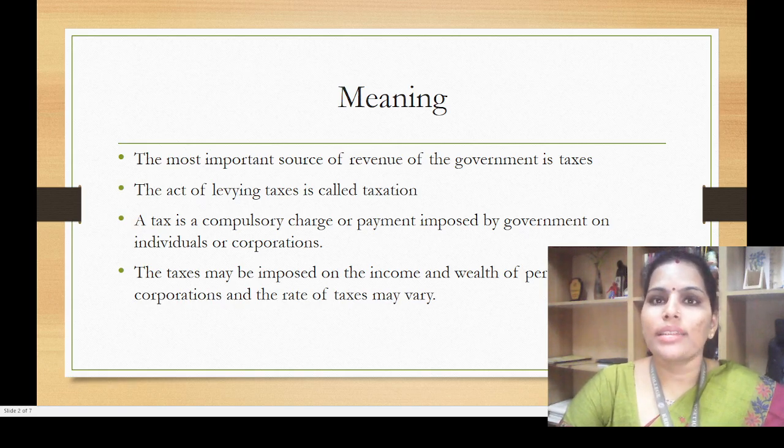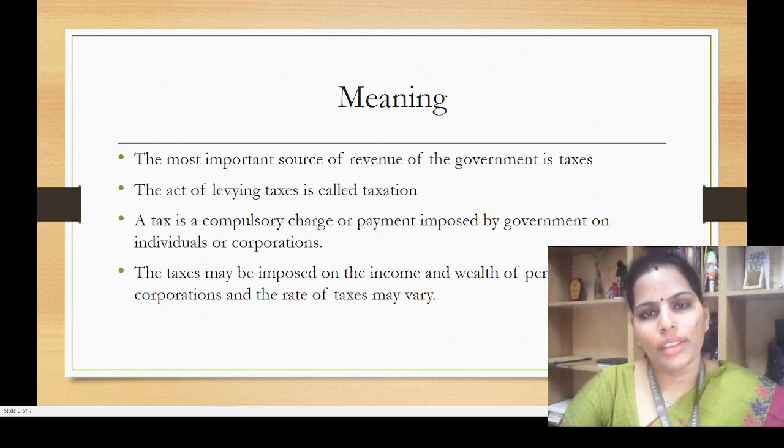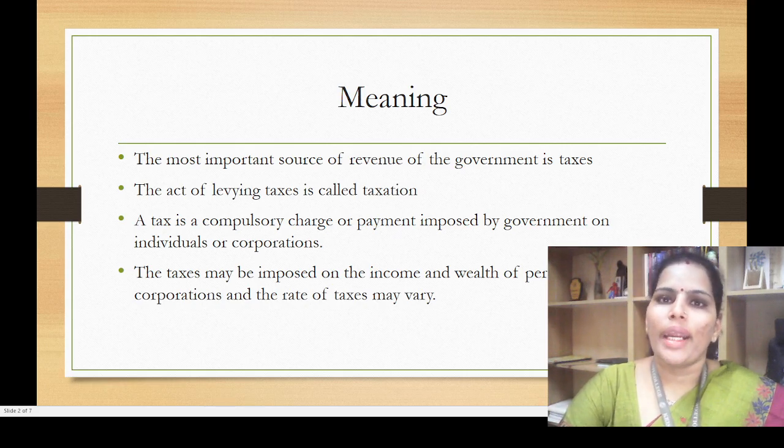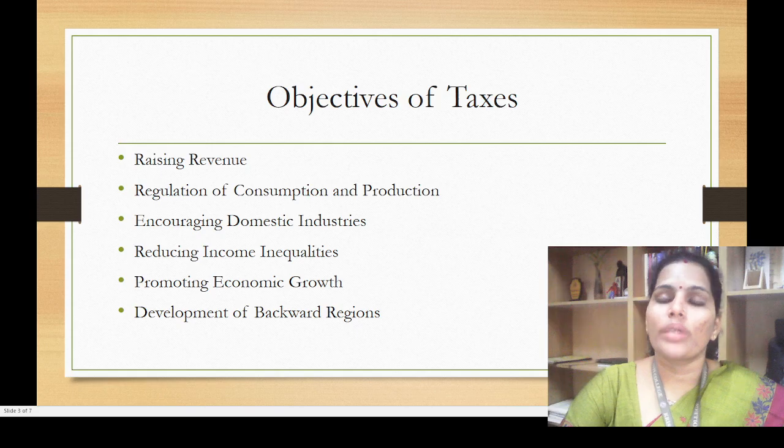A tax is a compulsory charge or payment imposed by the government on either an individual or a corporation. If you are paying the tax for personal income, it is called income tax, or if it is for the corporation, it may be the wealth tax. Next we will see what is the objective of charging the tax.